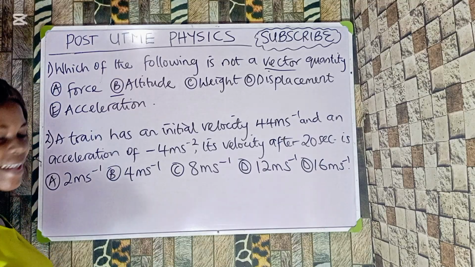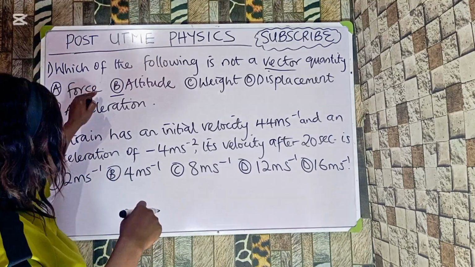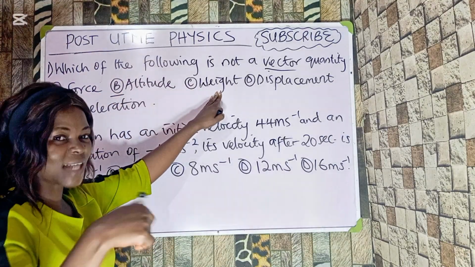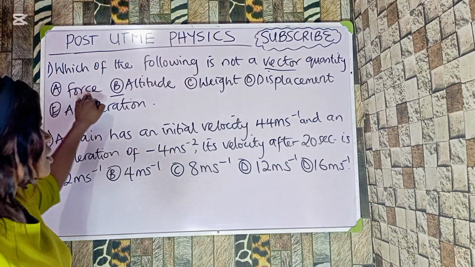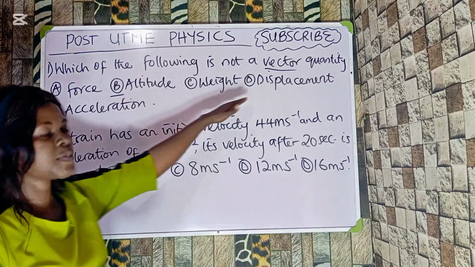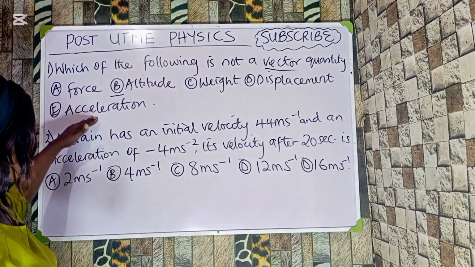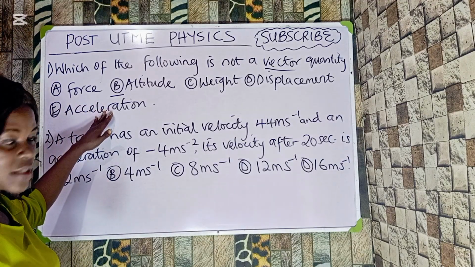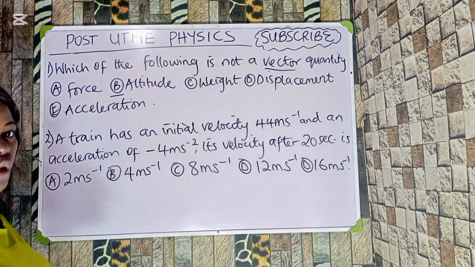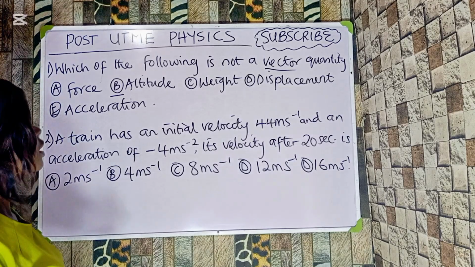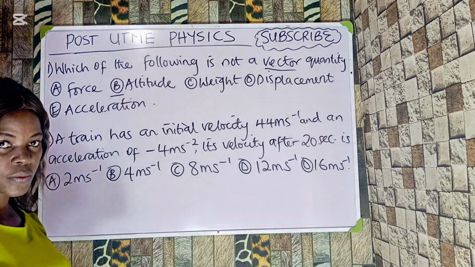Altitude is the same thing as height. Weight is a force, but it's acting down. Force is a vector quantity. Displacement is a vector quantity because it has direction. Acceleration also is multiplied by mass to get what? Force. So the correct option to this question is option B, which is altitude.